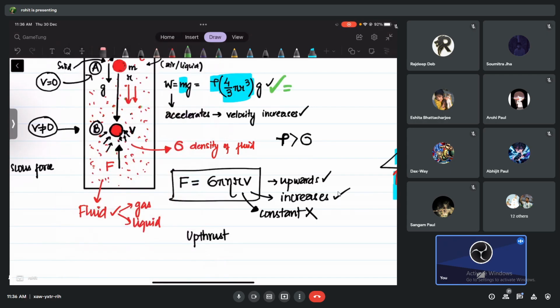Don't forget, this weight is also a force, a downward force. Upthrust is an upward force. This Stokes viscous force is also an upward force. Okay, now let's talk about upthrust.